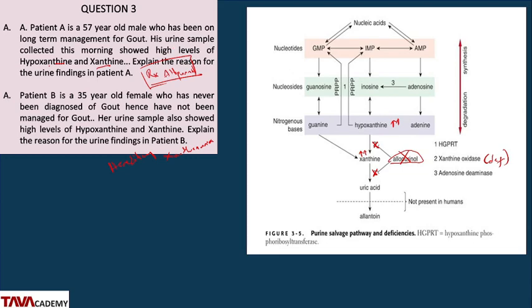But the hallmark difference between these two is that in patients being treated with allopurinol, the enzyme is functioning well, xanthine oxidase is functioning well, and part of the history will be that the patient is on allopurinol or febuxostat, and that's another drug that inhibits xanthine oxidase. Patient B, on the other hand, has xanthine oxidase deficiency, which led to the increased levels of hypoxanthine and xanthine. So this will be the solution to the questions.